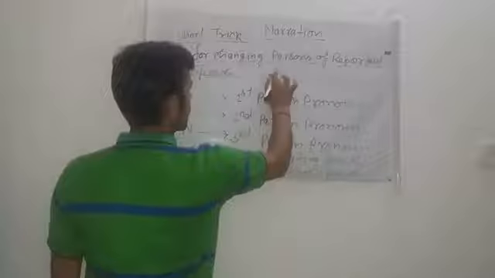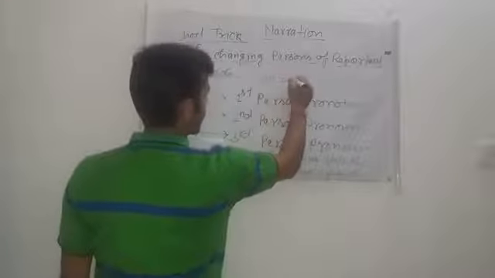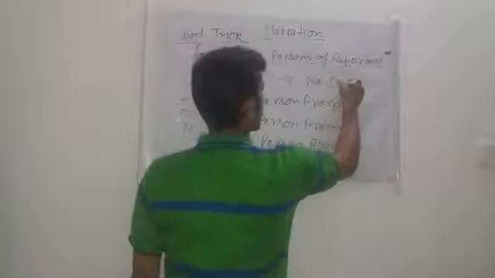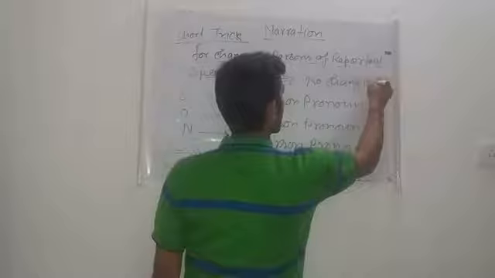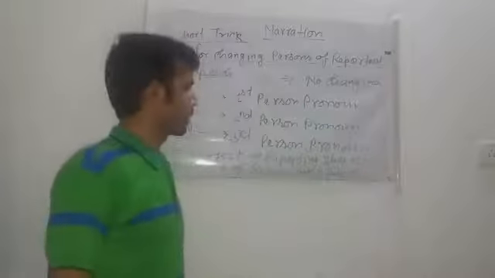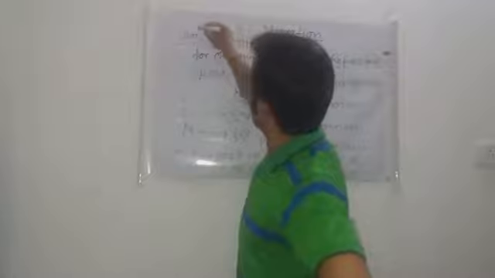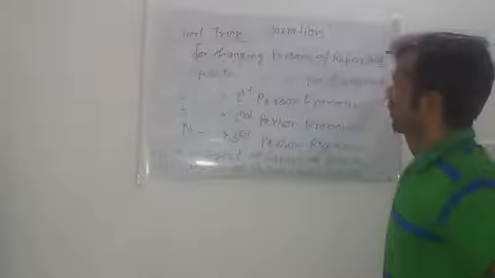N is equal to no changing. Okay guys, so here this was the short trick for changing person of reported speech.